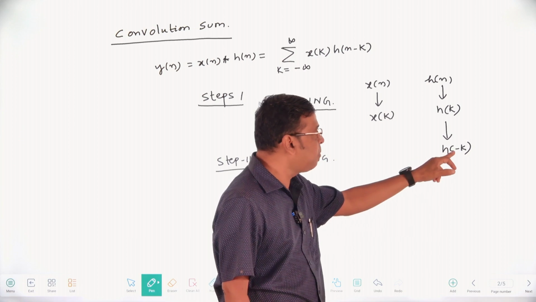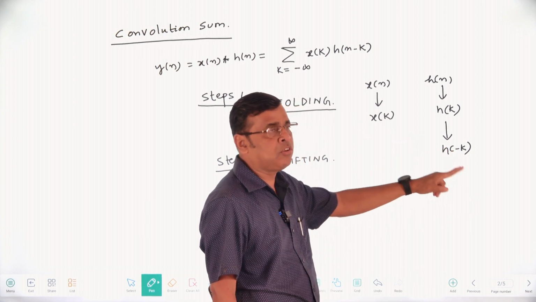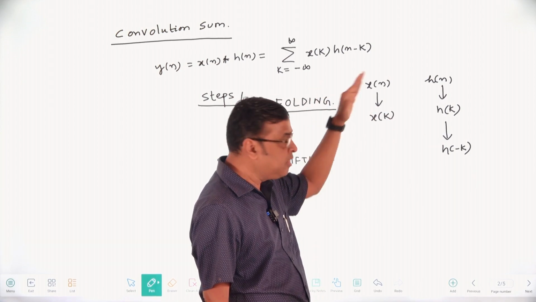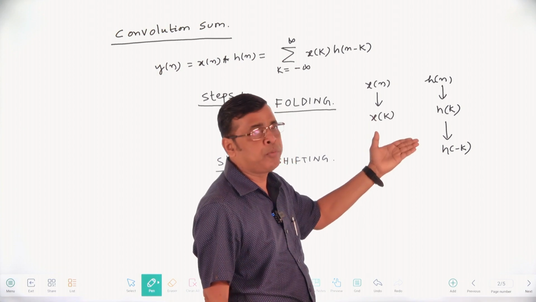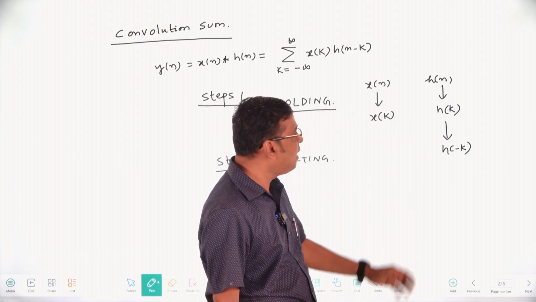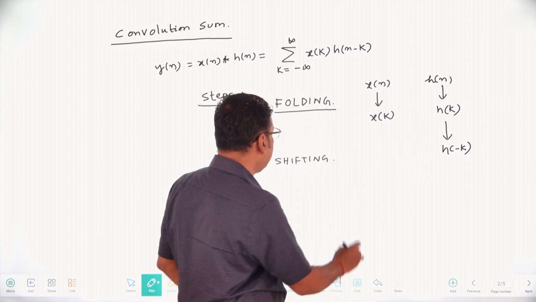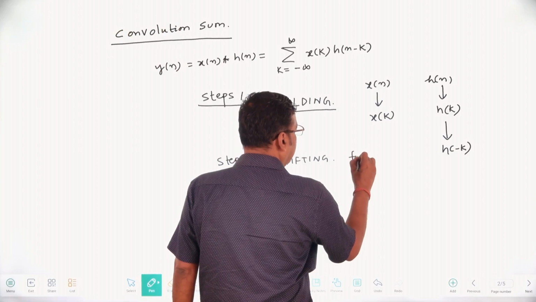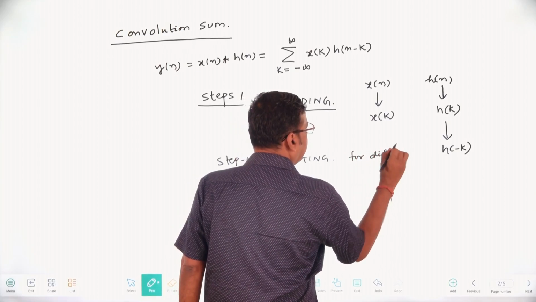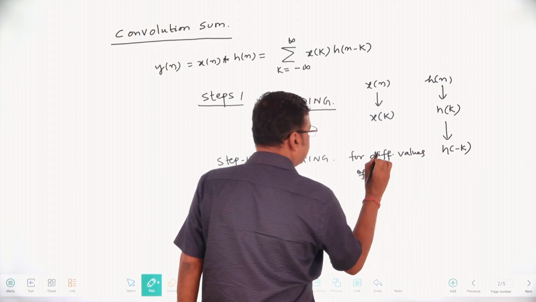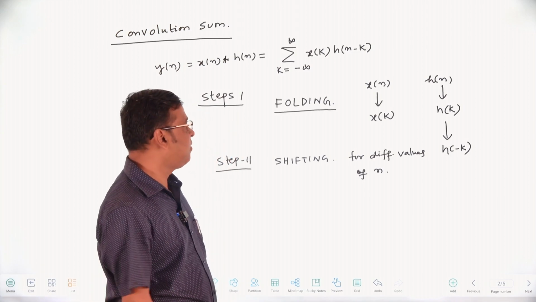You will get h of minus k, h of minus k minus 1, h of minus k plus 1, h of minus k plus 2, h of minus k minus 2, like this. In this way you can shift the sequence, up to what limit I will tell you later. So after folding, you shift for different values of n.